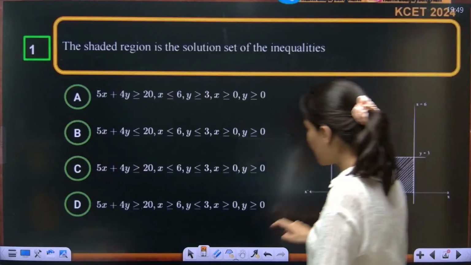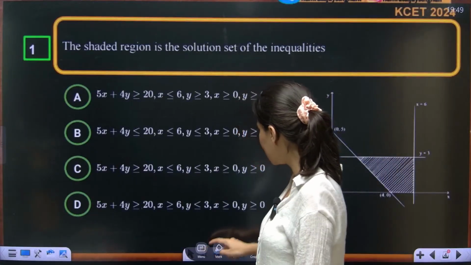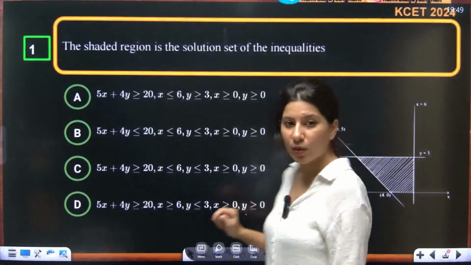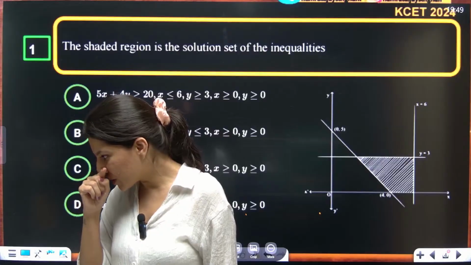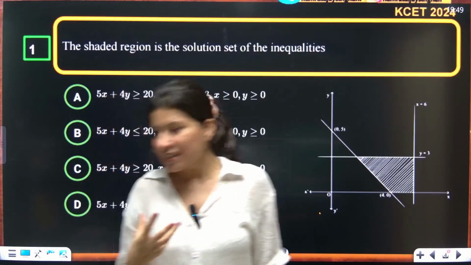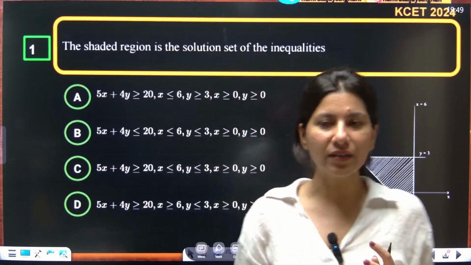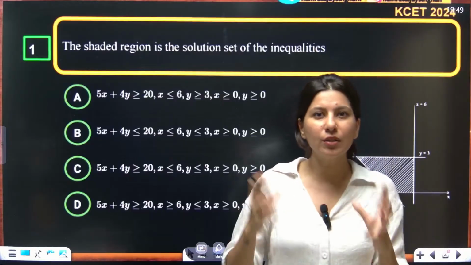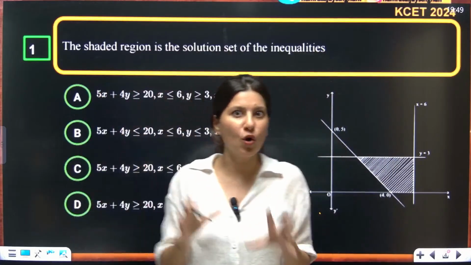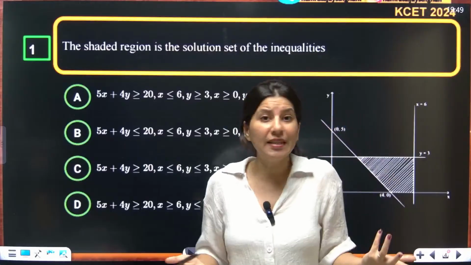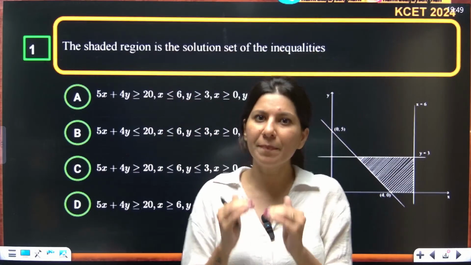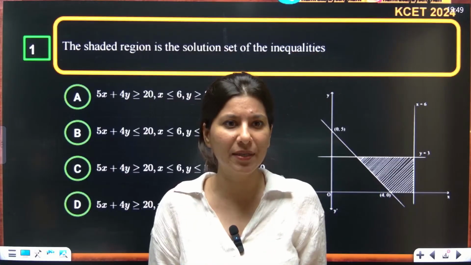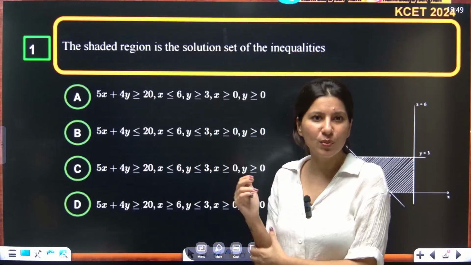The very first question on your screen, let me adjust the screen brightness as well. Okay, so the very first question on the screen. Ma'am, can we expect questions to be highly conceptual? See, understand that the questions are not going to take more time. Majority, one question may be the exception. I am talking about the majority of the questions in KCET. The level will be much lesser than your JEE examination. So we'll see what kind of questions we can expect.